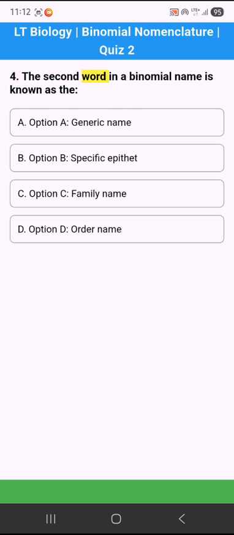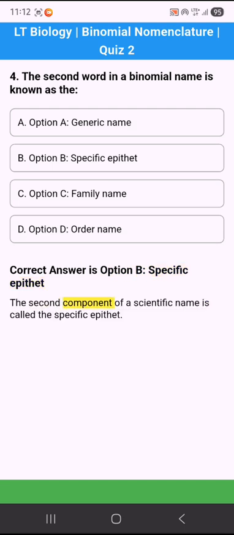4. The second word in a binomial name is known as the. Option A. Generic name. Option B. Specific epithet. Option C. Family name. Option D. Order name. Correct answer is option B. Specific epithet. The second component of a scientific name is called the specific epithet.